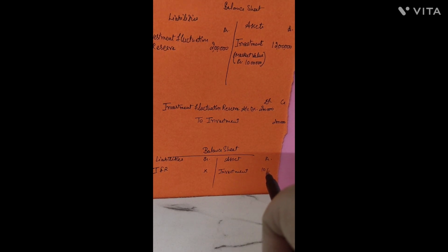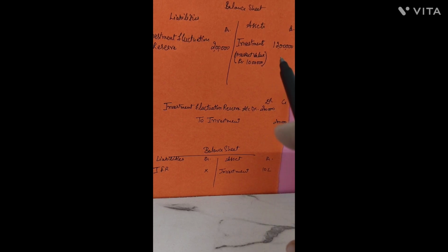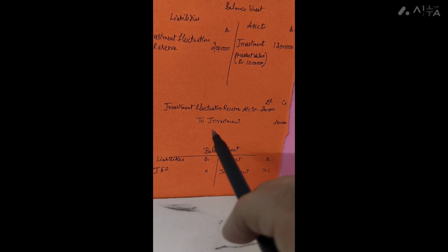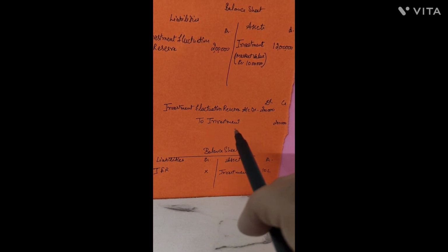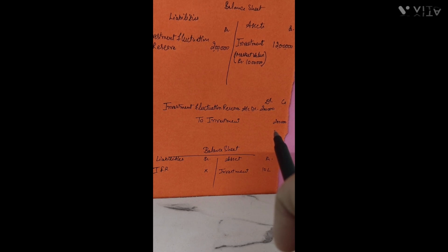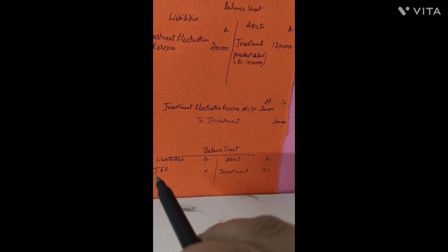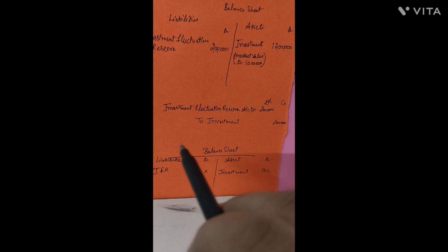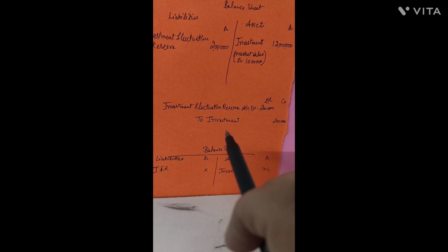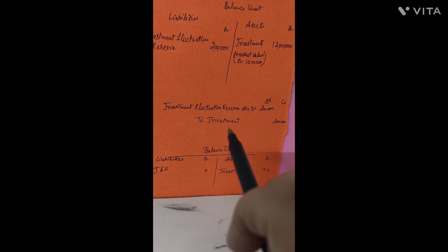Investment carries a debit balance of rupees 10 lakh in the new balance sheet, but in the old balance sheet it was with 12 lakh. So there was a loss of rupees 2 lakh. The loss on the assets is shown by giving a credit to them. So here investment account is credited with rupees 2 lakh, but IFR is fully used to write off the difference in the value of investment. So no IFR balance is left in the new balance sheet also, and there was nothing left for the old partners to be distributed among themselves.